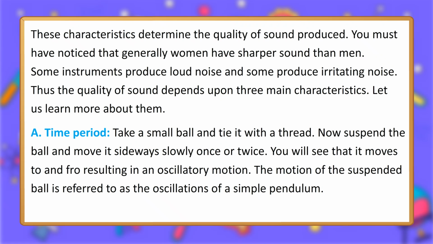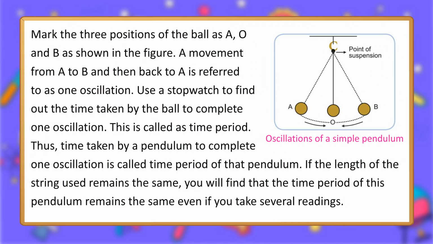A. Time period. Take a small ball and tie it with a thread. Now suspend the ball and move it sideways slowly once or twice. You will see that it moves to and fro, resulting in an oscillatory motion. The motion of the suspended ball is referred to as the oscillations of a simple pendulum. Mark the three positions of the ball as A, O and B as shown in the figure.